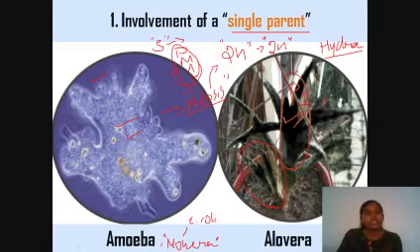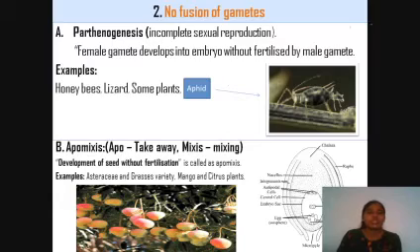The next important characteristic feature is that gametes may be formed but fusion will never occur. What is fusion? Fusion is nothing but combination or mixing. The gametes are germ cells or sex cells. There are two sexes, male and female.